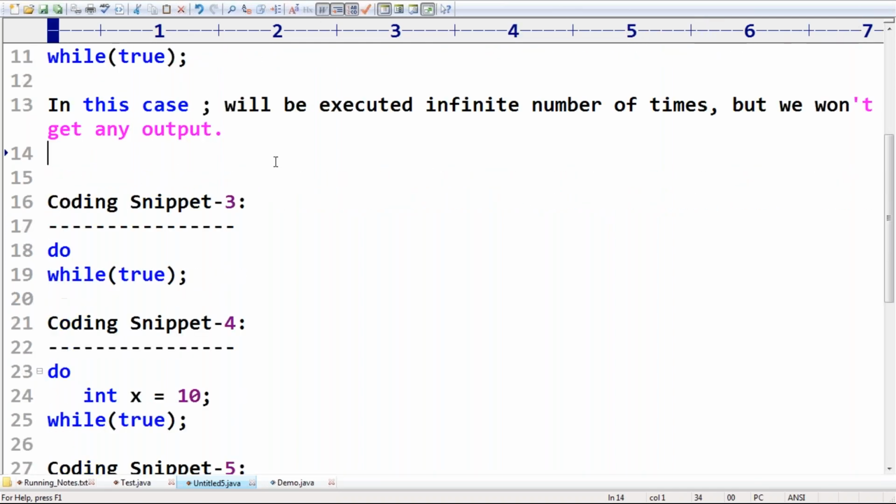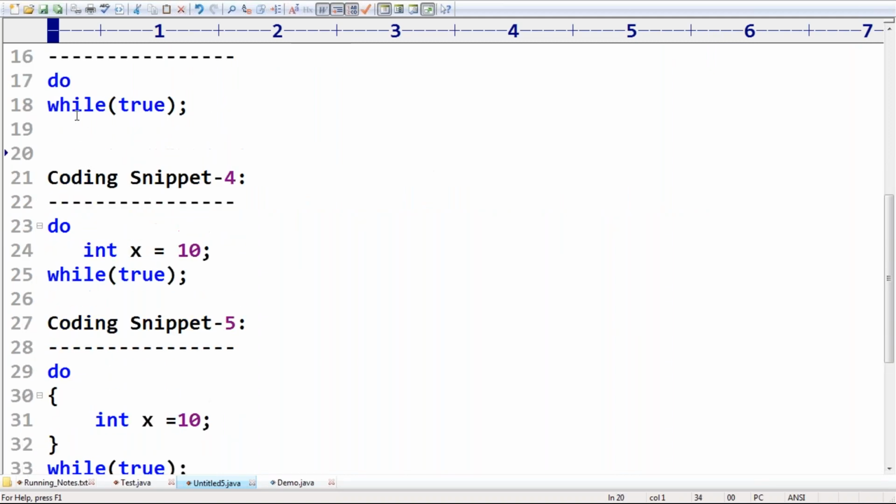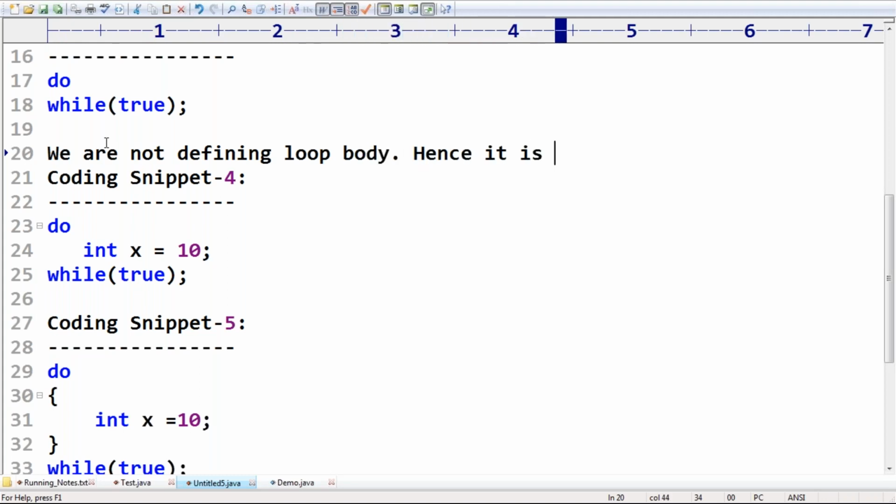Okay. Next, the coding snippet 3. Sir, why is this one invalid? Because we are not defining the loop body. That's why it is invalid. Hence it is invalid, right?